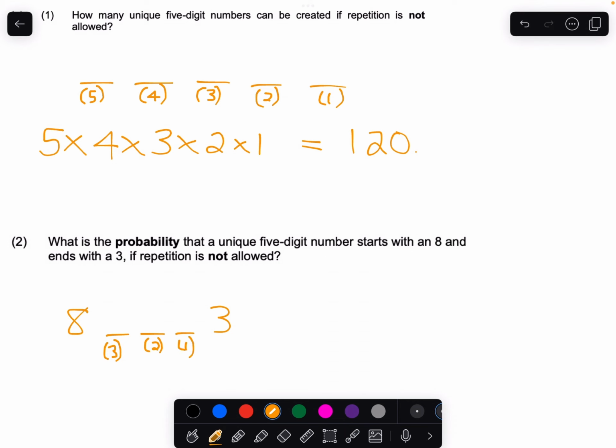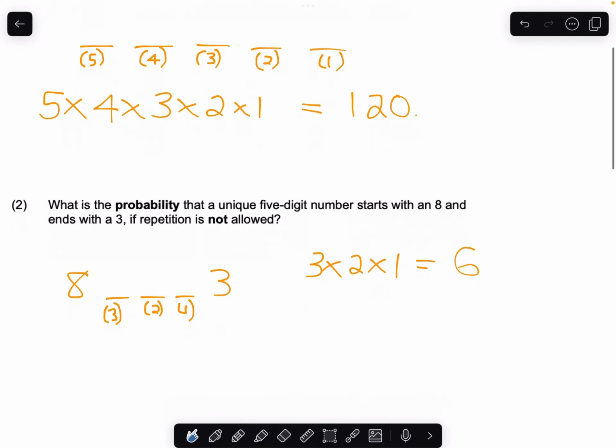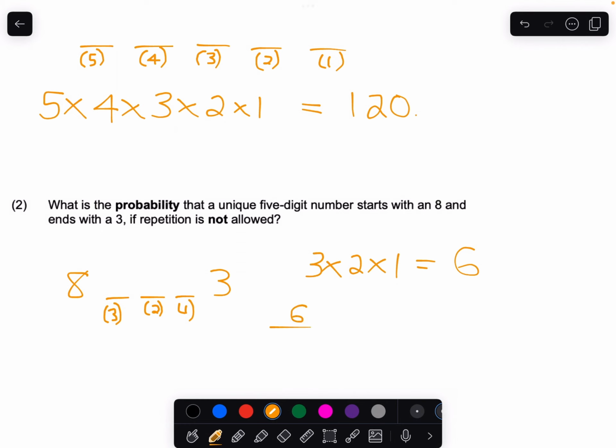So there are 3 times 2 times 1, that is 6 numbers that start with an 8 and end with a 3. So the chances that we choose one of those is 6 out of 120, which is 1 out of 20.